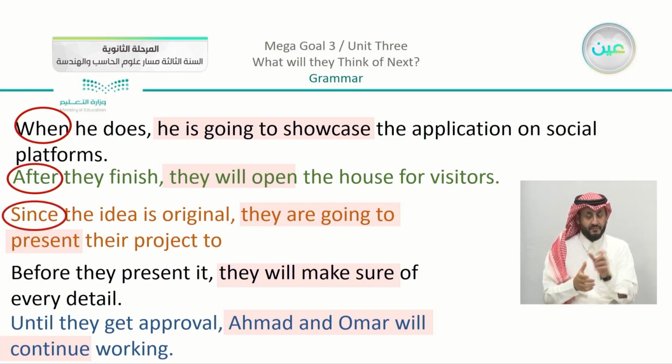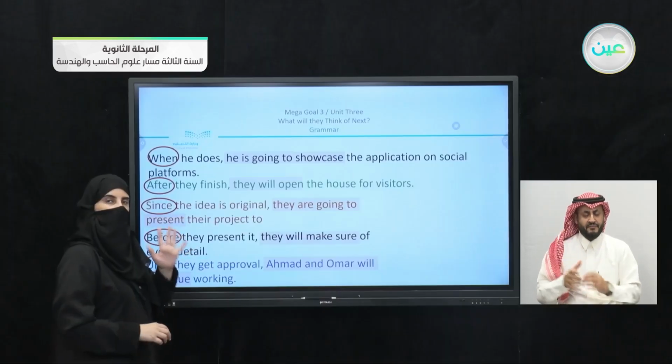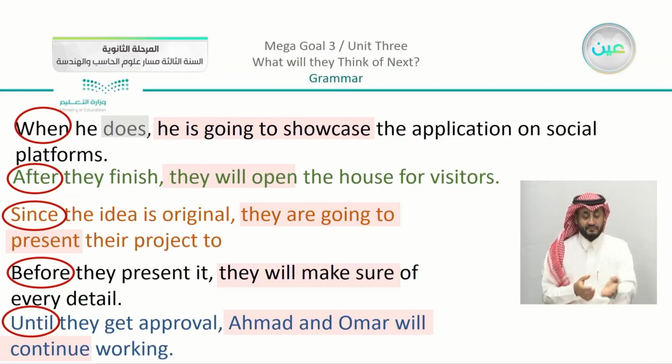And in the fourth, we have here before. And in the last example, we have until. Now these 5 words, they are time clauses that, of course you can see that they are in different parts in the sentence that are divided from the main clause in the sentence, or in the complete sentence.